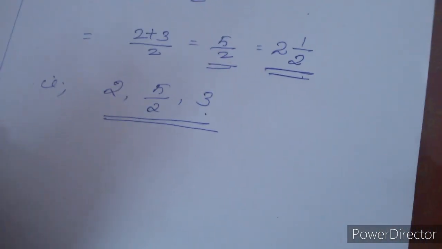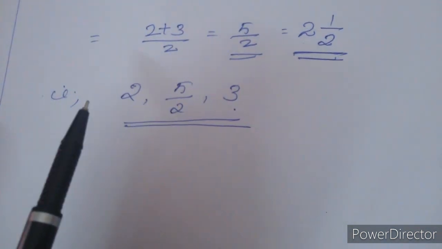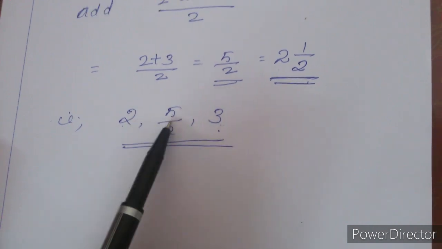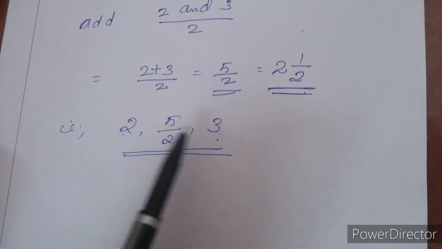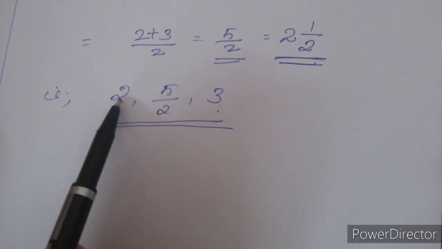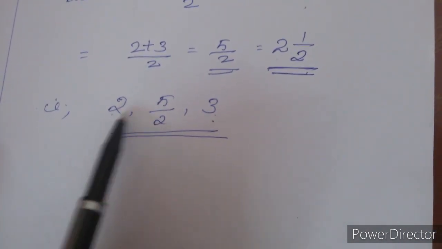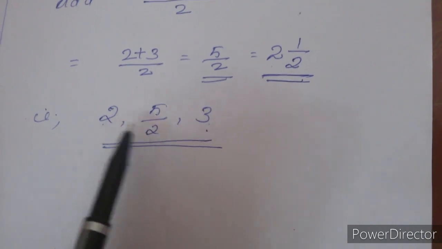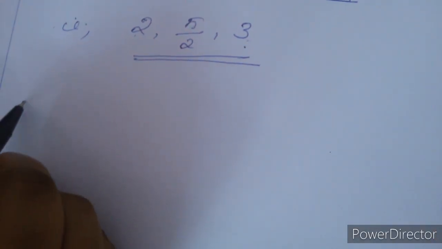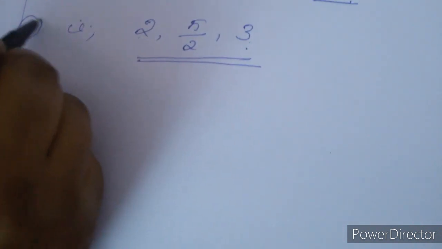Now we are going to find 3 more numbers between 2 and 3. We have got a number 5 by 2 between 2 and 3. If we want to find one more number, we have to find the number between 2 and 5 by 2. That is, we have to add. This was the first set.